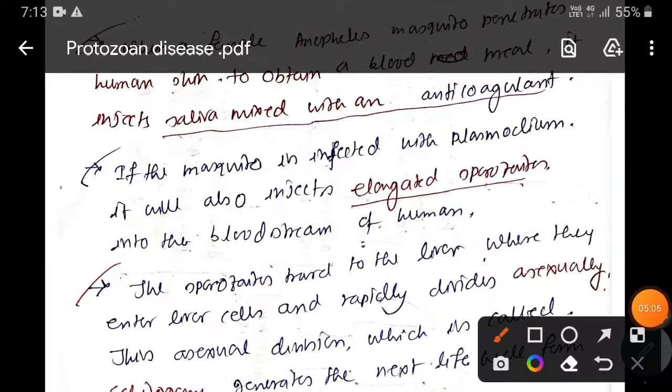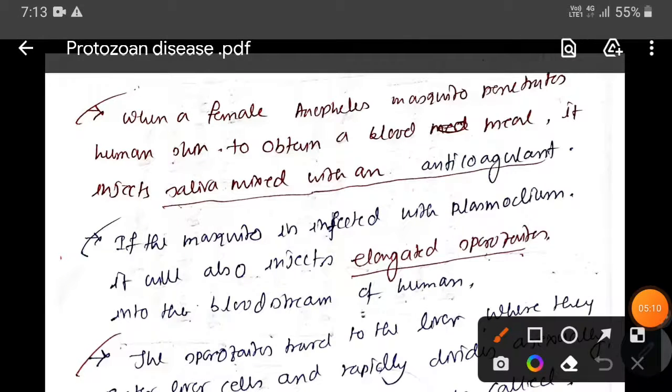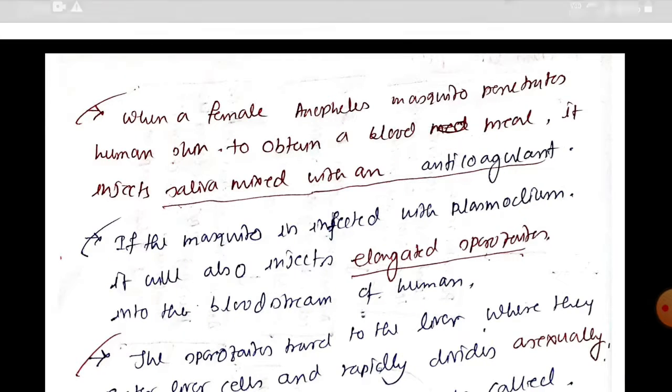First of all, the female mosquito will penetrate our human skin. Why? Because it requires a blood meal, right? And during that time it also has to inject saliva. Why? Because remember, its saliva is mixed with anticoagulant that prevents blood coagulation, and that is important for the mosquito, right? Because it needs a blood meal.